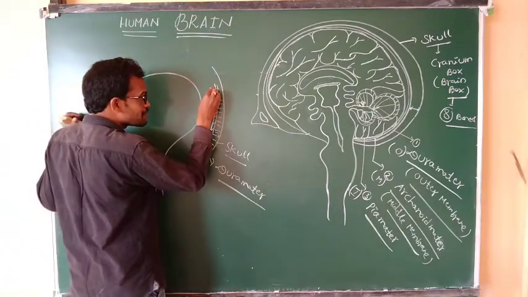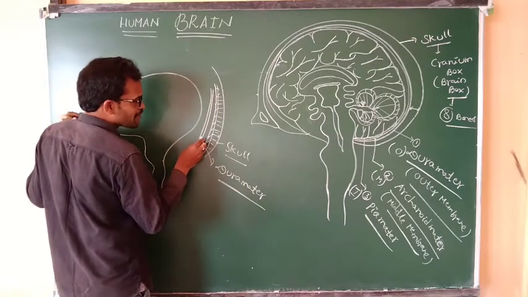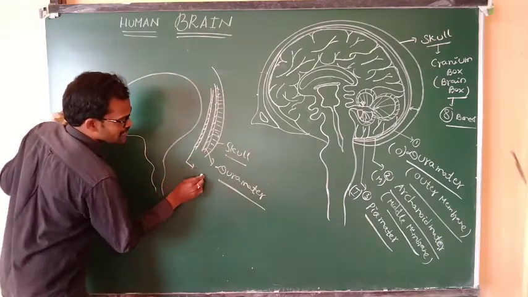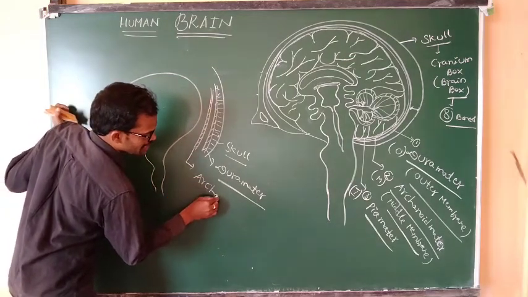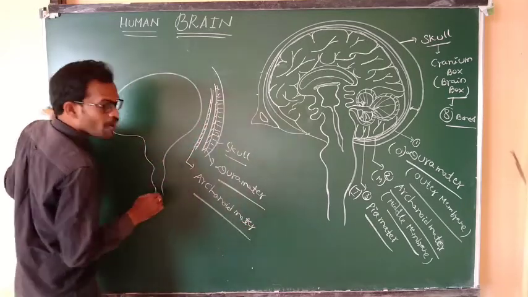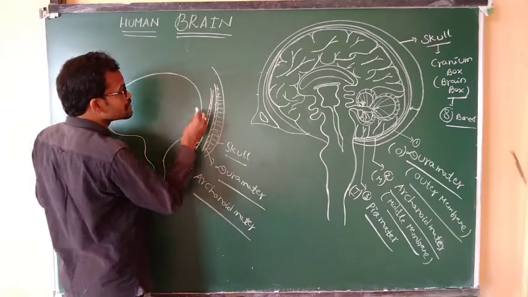What is the second membrane of the brain? It is known as arachnoid matter. Matter means membrane. Arachnoid membrane. What is the third membrane?